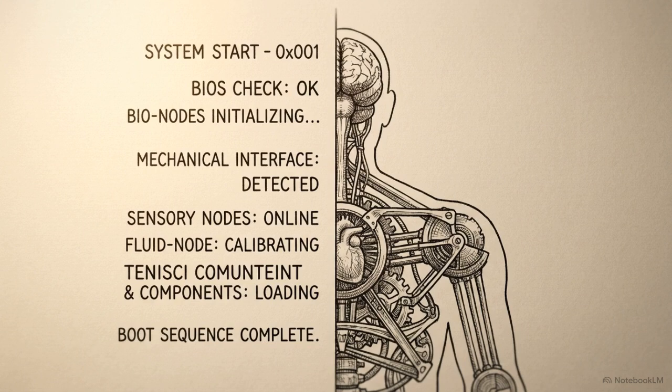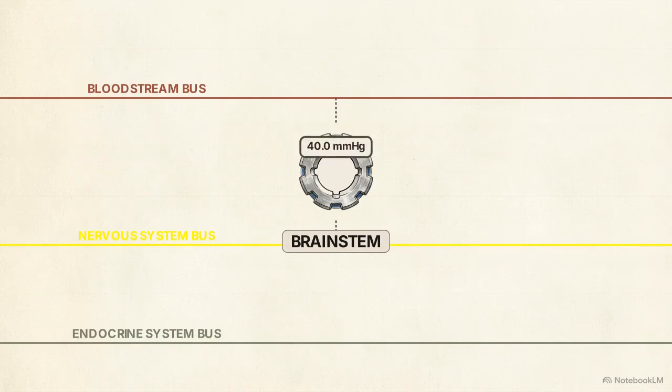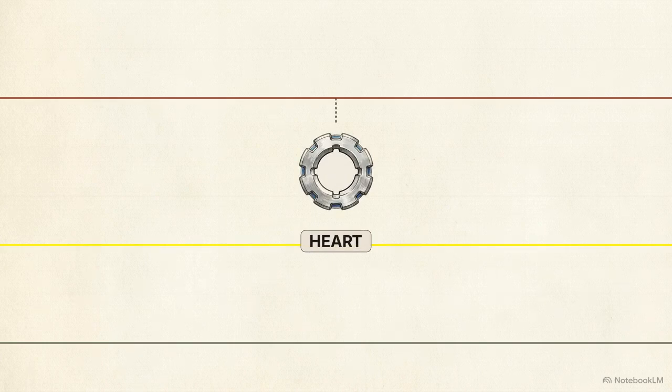When we initialize the system, the boot order intentionally mirrors human biological development. We instantiate the brainstem first. It boots up as the foundational autopilot daemon. Every 0.43 seconds, the brainstem pulls the shared bloodstream bus for current CO2 levels. Based on that math, it calculates a respiratory rate and publishes a respiratory drive signal to the nerve bus. Next, we start the heart task. It acts as an intrinsic pacemaker, looping every 0.08 seconds to update blood pressure metrics independently of the brain.